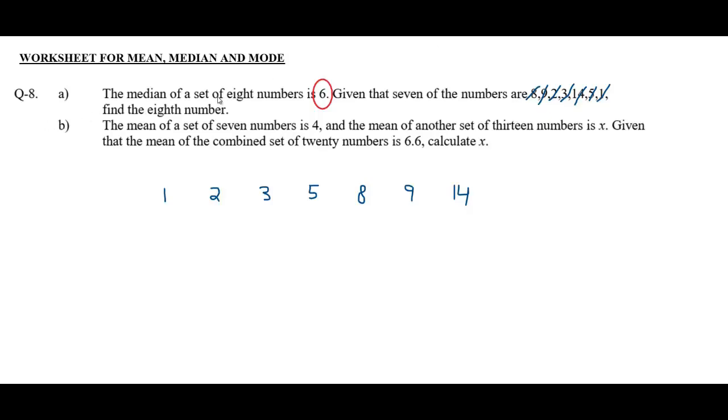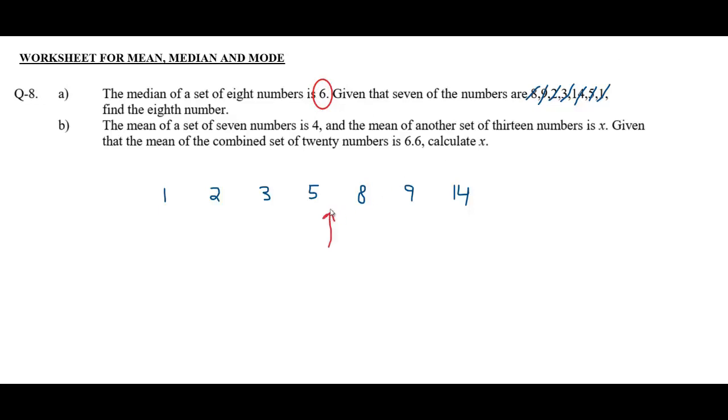The median of a set of 8 numbers is 6. Given that 7 of the numbers are here, find the 8th number. 7 numbers are given. We have arranged these given 7 numbers from the lowest to the highest. Now you can observe 6 is the median, and median is always in the middle of the data.